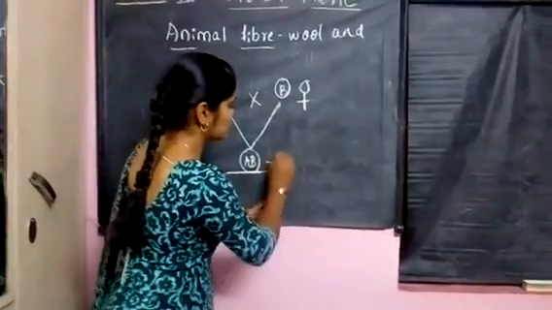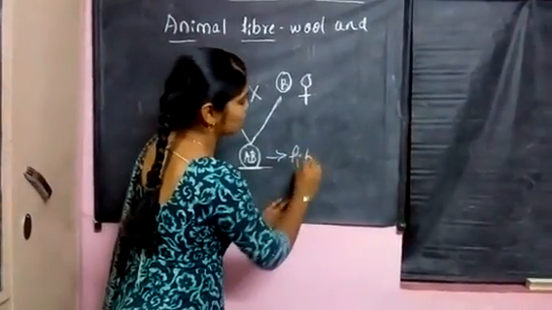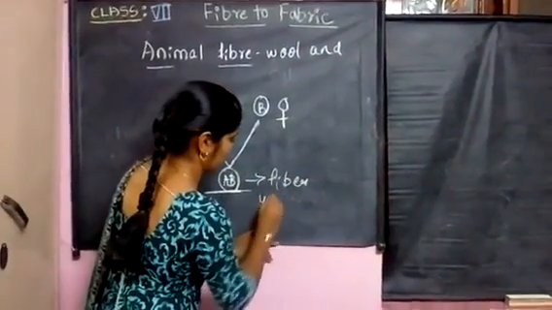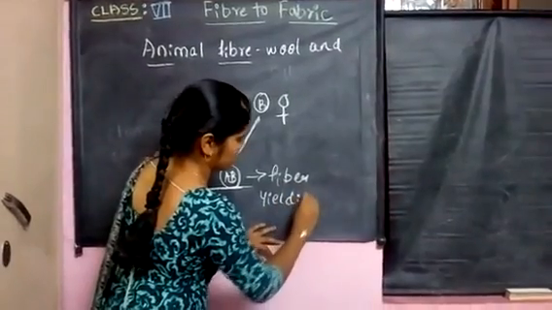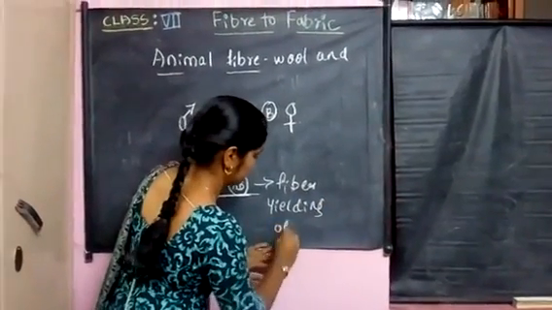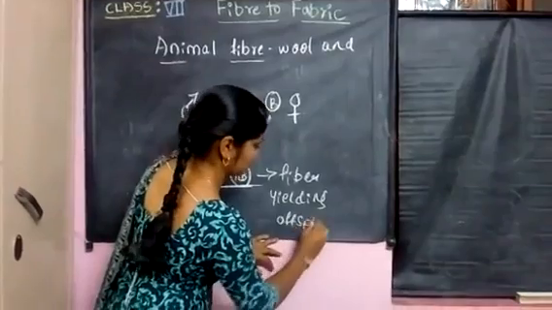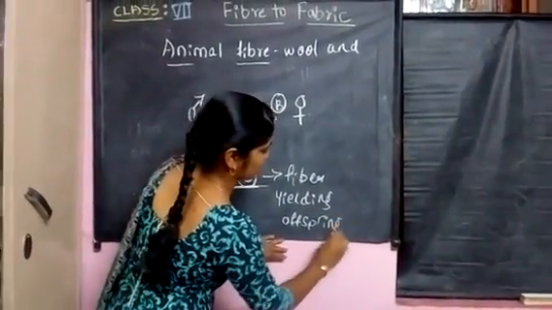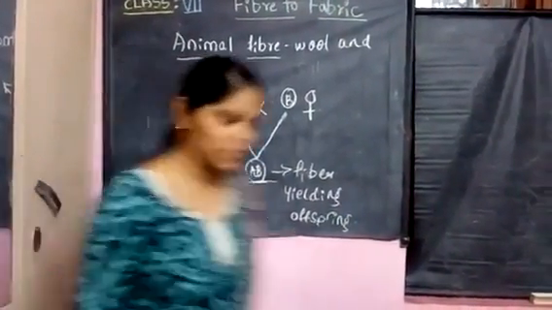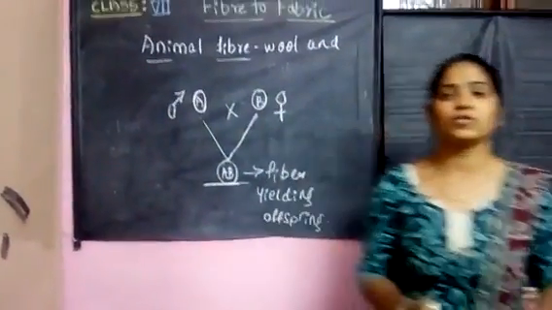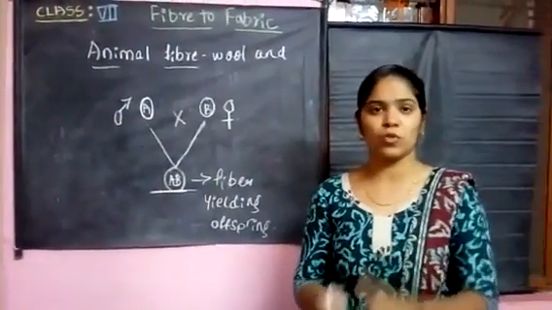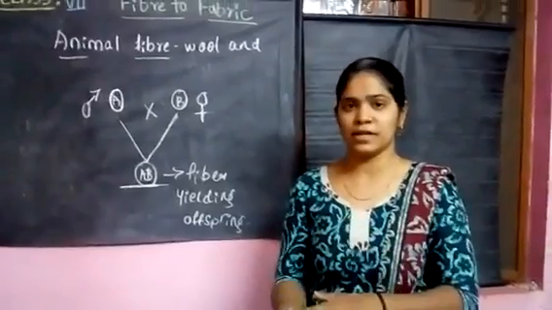So this is the fiber yielding offspring.